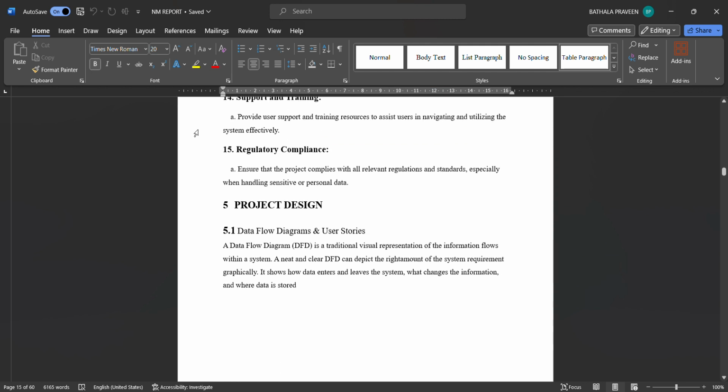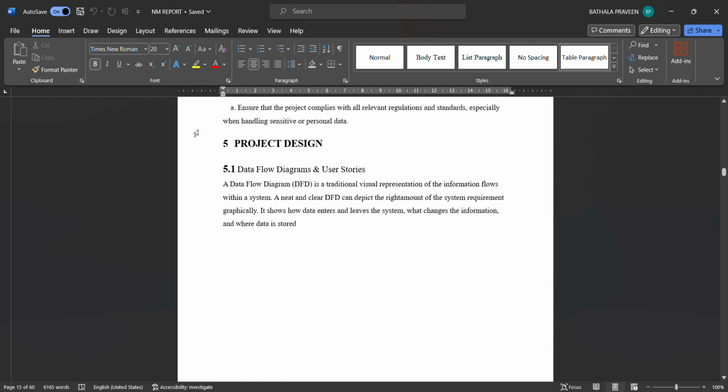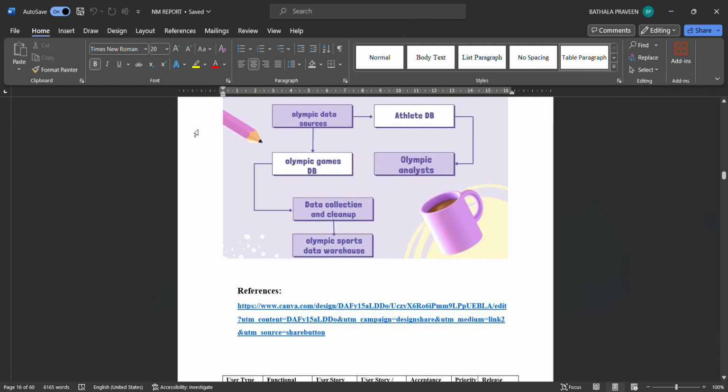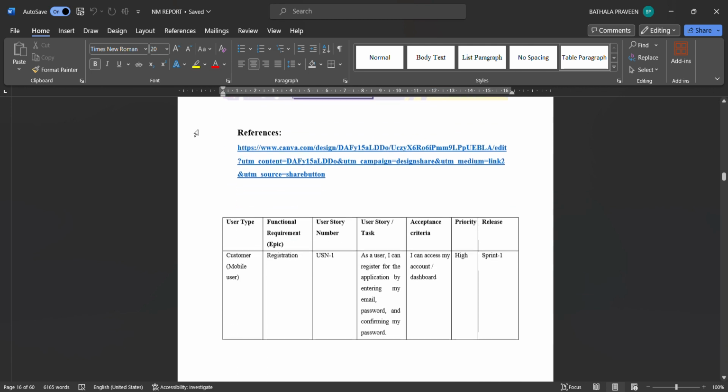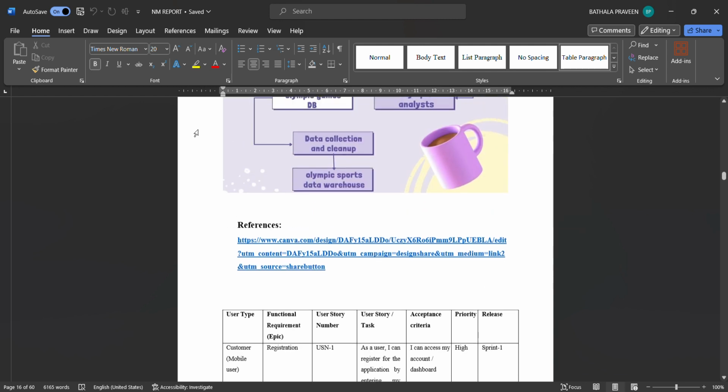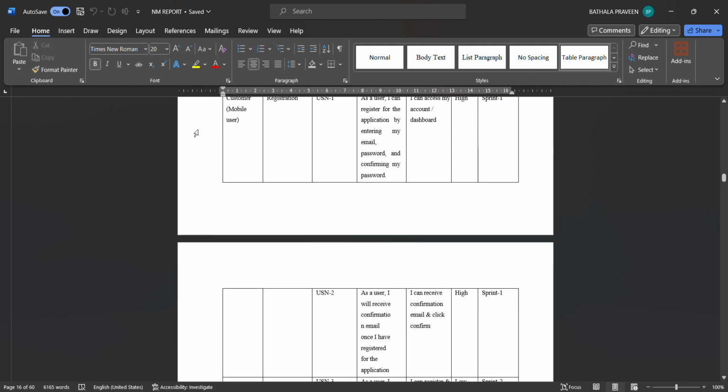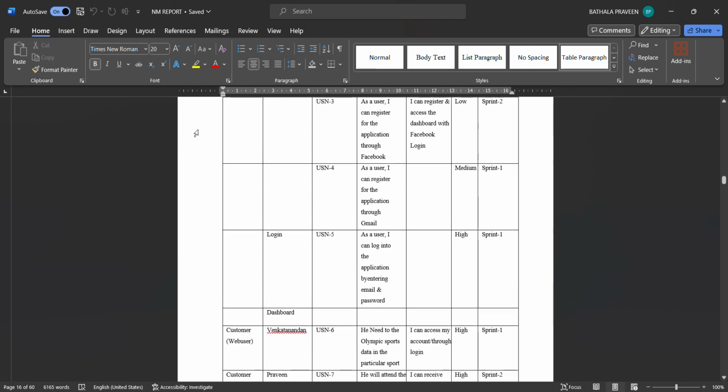When we come to the project designing phase, this is the data flow diagram which I created based on the Olympic sport game: Olympic data source and athlete DB, Olympic database, Olympic analytics, data collection and cleanup, Olympic sports data warehouse. This is the link which I created. Data flow diagram for reference I put it here. These are the fundamental requirements on user priority and medium.